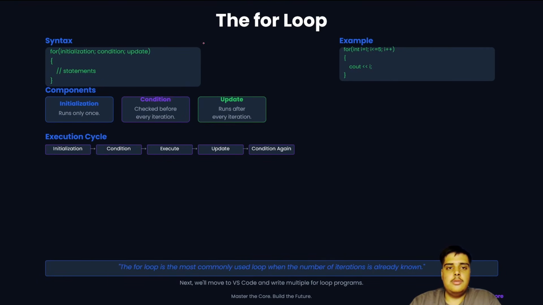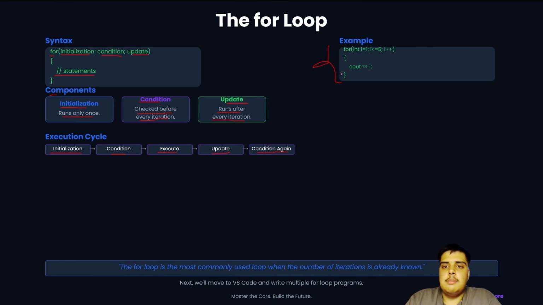And the last, third loop, which is the for loop. The syntax is for with initialization, condition and update. The components include initialization, condition and update, where initialization runs only once. The condition is checked before every iteration, and update runs after every iteration. So the execution cycle is initialization, condition, execute, update and condition again.